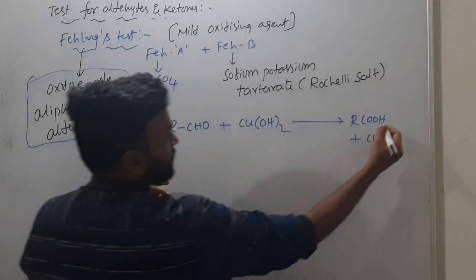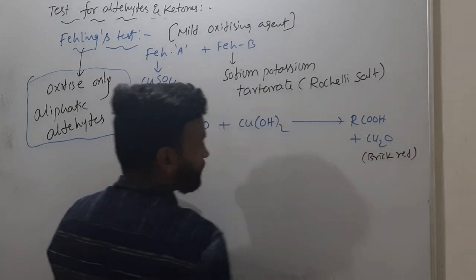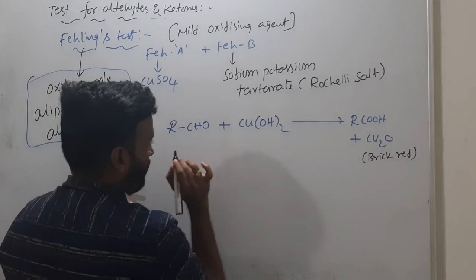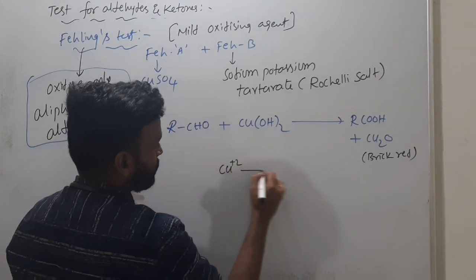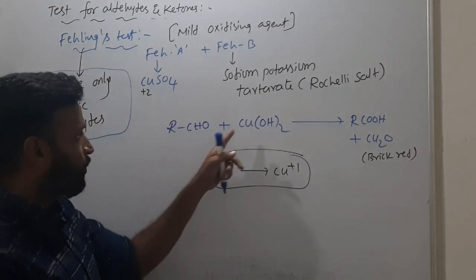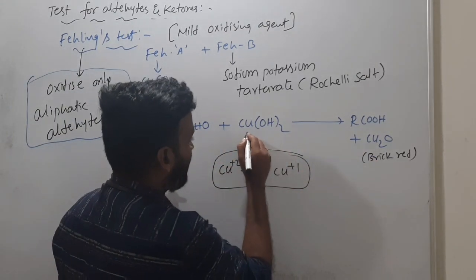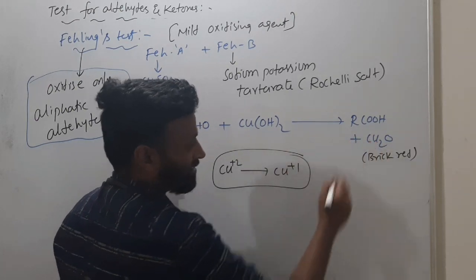So this is the brick red precipitate you are having, and one more thing, here copper plus 2 is converted to copper plus 1. This is very important. Cupric converted to cuprous. Write down: this is cupric and this is cuprous.